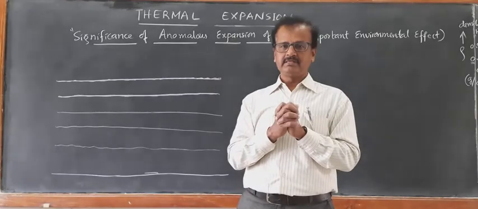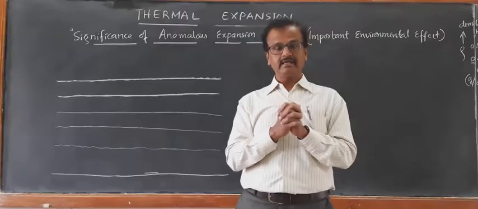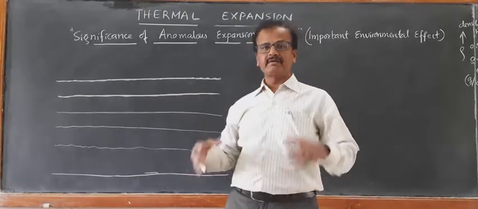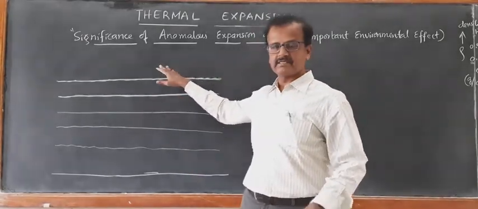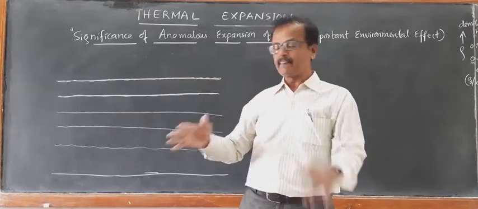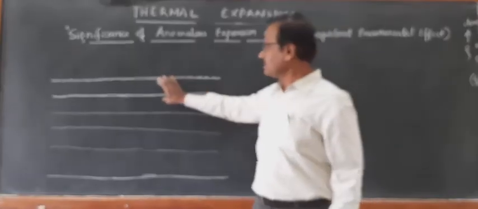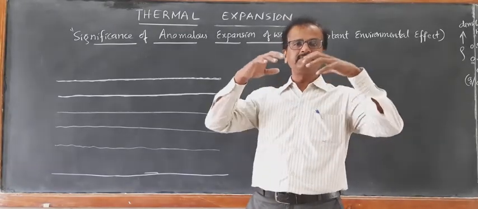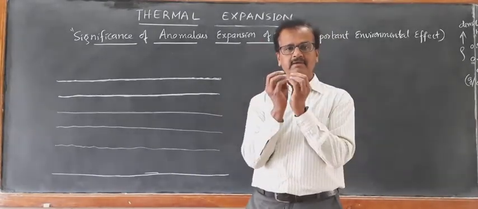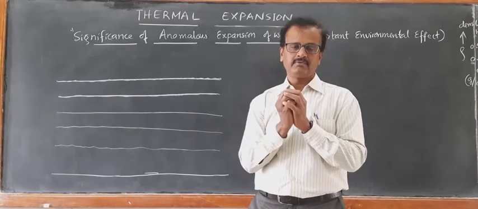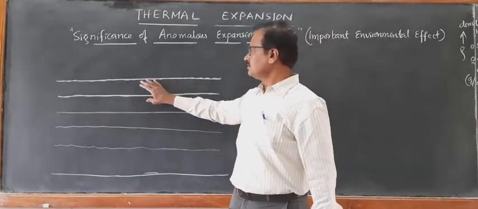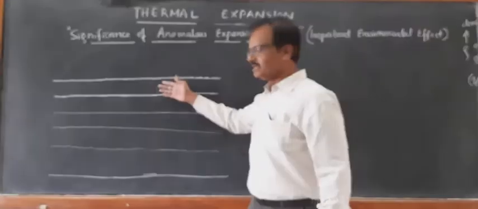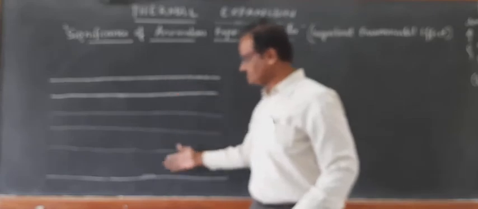As we have seen, the volume becomes minimum at 4 degrees Celsius. At that point, the upper layer of water becomes dense. It has not yet reached 0 degrees Celsius. At 4 degrees Celsius, the upper layer of water becomes dense, meaning its density becomes maximum, since it is having minimum value of volume. As a result, the upper layer becomes a very dense liquid layer, it becomes heavy and it goes down.